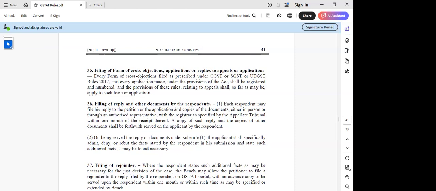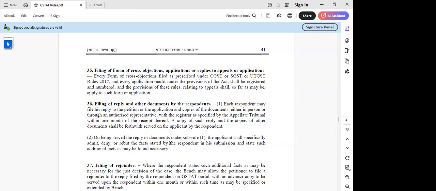So if the appeal is filed by the applicant, then the notice will be issued to the respondent and accordingly they have to file the reply against that notice. Or if the appeal is filed by the department, then the notice will be issued to the taxpayer to file a cross objection and accordingly they have to file the reply. Fine, sir. I think that is what they are trying to bring out here.